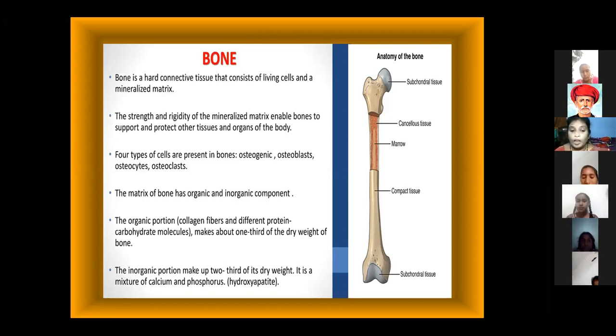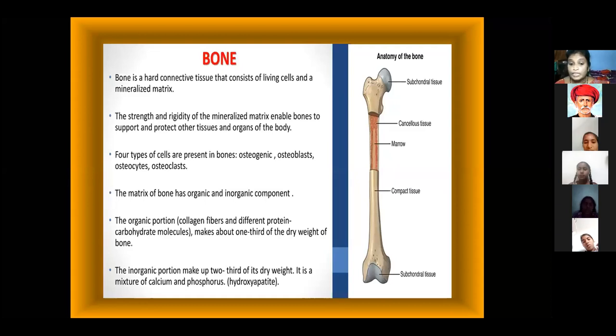Okay, organic means the organic portion makes up about one third of the dry weight of bone. Inside that organic portion, there are food components like proteins, carbohydrates, fibers, and minerals. These are all kinds of organic compounds. In the bone, both organic and inorganic compounds are there.